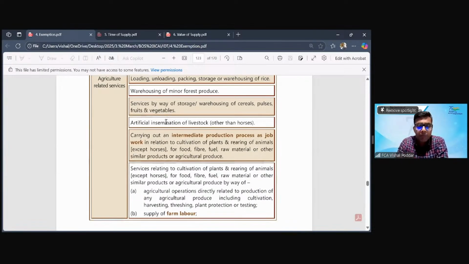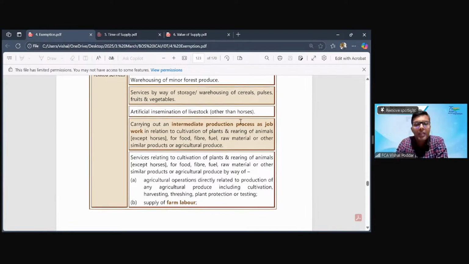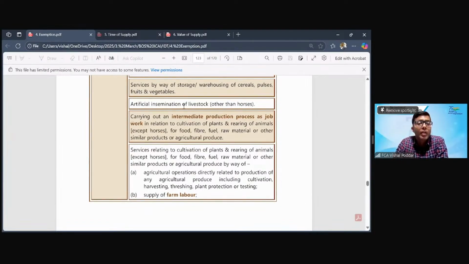Difference we'll understand. Next, artificial insemination of livestock. So it is the artificial reproduction of livestock, but other than horses. Now there is some special, I'll say soft corner, or maybe not soft corner, a hard corner in the hearts of the legislature, because even in income tax, when you read the exemption entry over there also, they have given us different treatment to horses. And everywhere, wherever some benefit is given, it is always other than horses, right? So the same legacy is continued even in the indirect tax laws. Fine. So this entry is done.